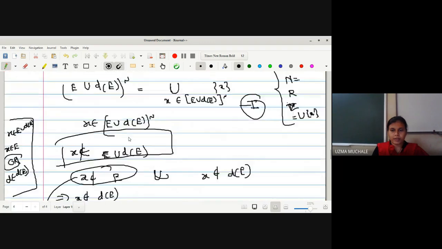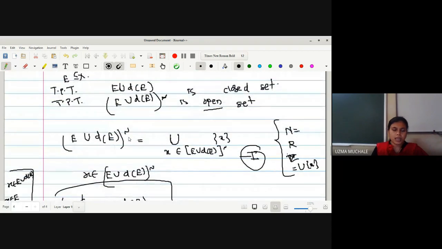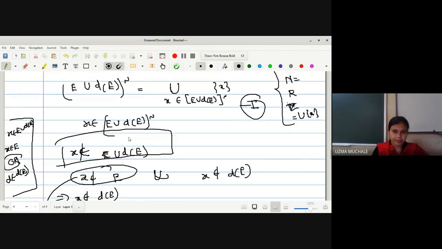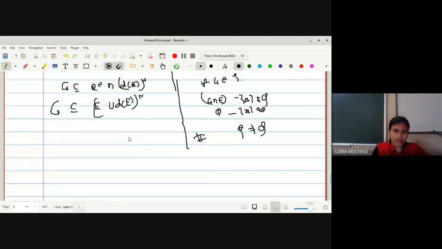So what is our equation 1? Let us go for our equation 1. E union derived set of E, its complement is nothing but the collection of all the singleton x. Now here we have that x is a member of G, because G is an open set.